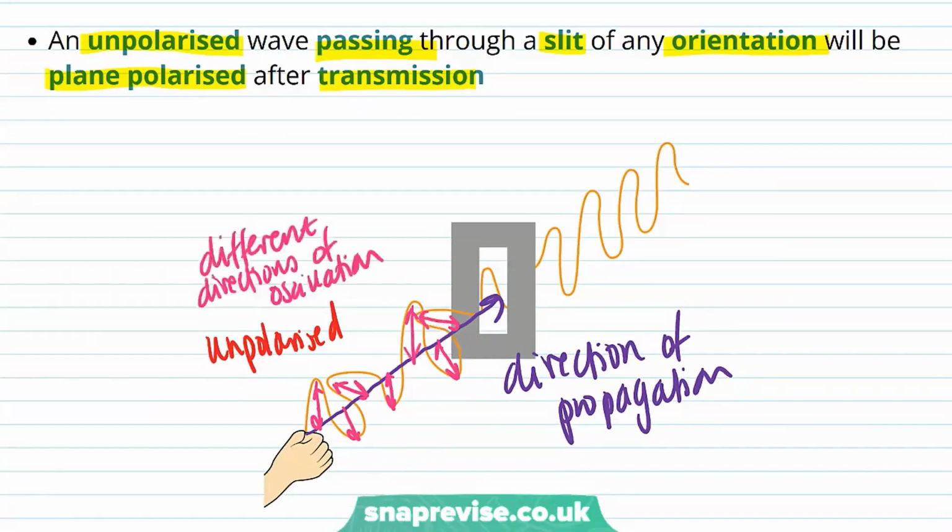And we can see that once this wave passes through the slit, we've only got one direction of oscillation, this direction here. So we say that the wave has become linearly polarized. And we say that a wave is linearly polarized if it's only oscillating in one direction.